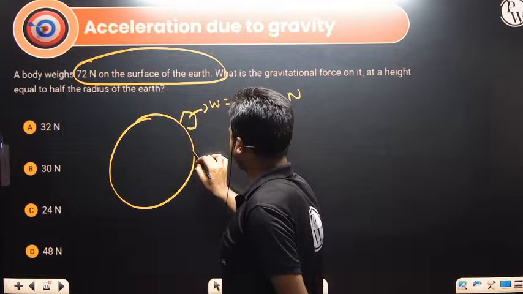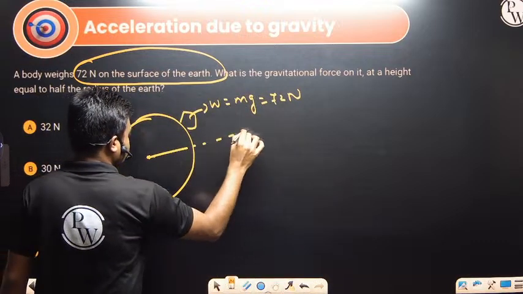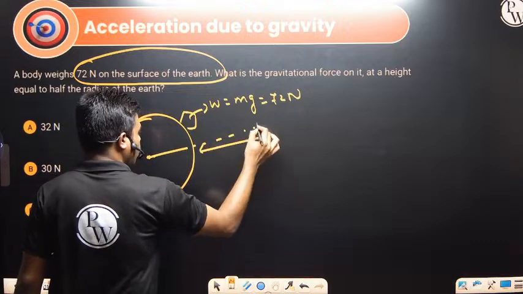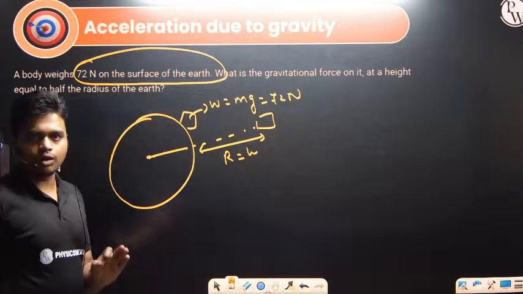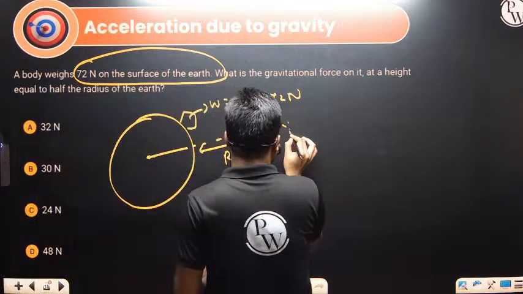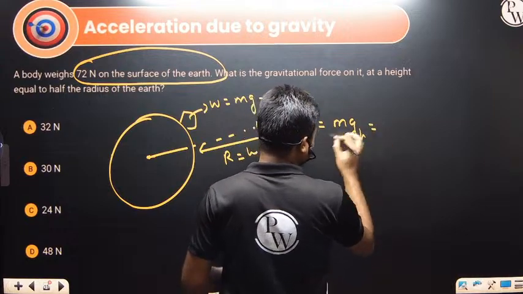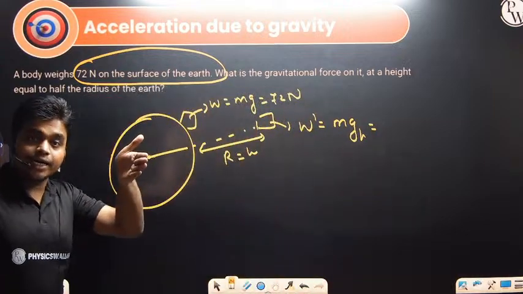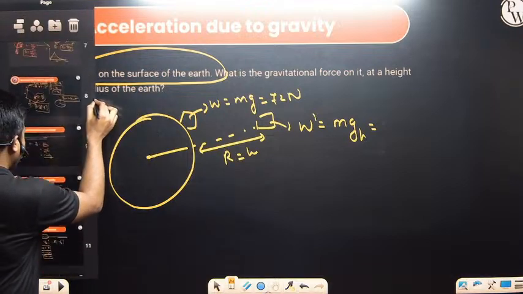If we take this particular object to a height of the radius of the earth, so H equals R. For the height formula, W is equal to m into g dash, g at height H. Now here the height and radius are comparable, so we won't be using that formula. We will be using a different one. We have two formulas for this.